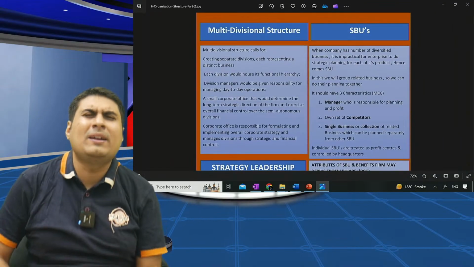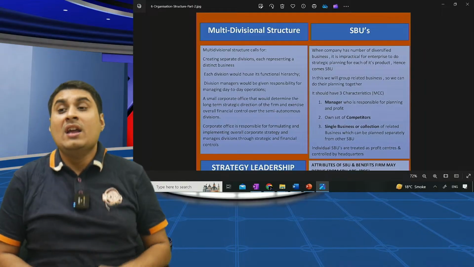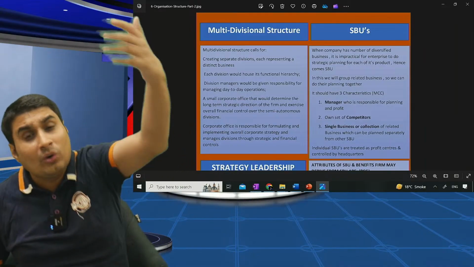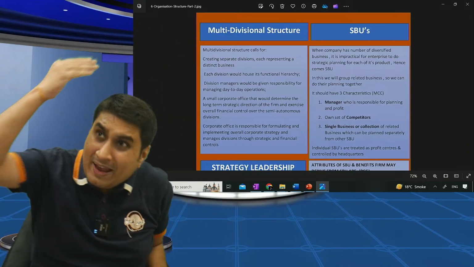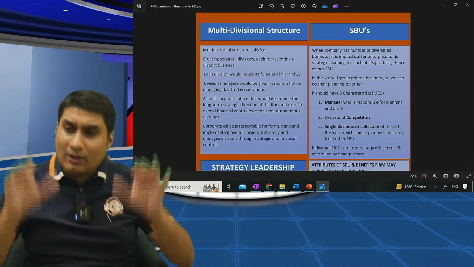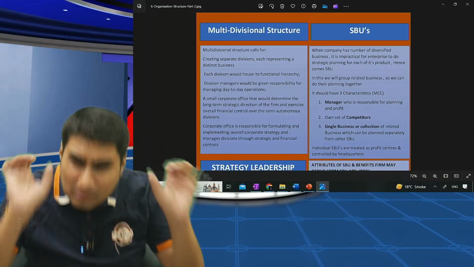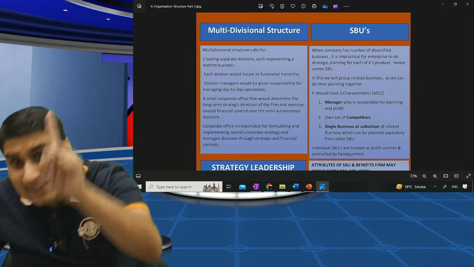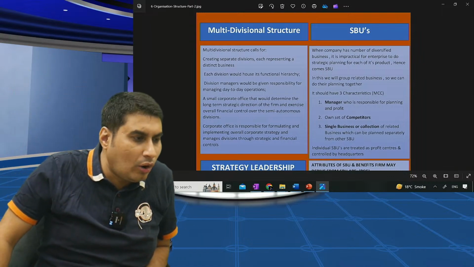Sir, what's the difference between divisional and multi-divisional? In divisional, divisional heads are given full power. In multi-divisional, your top office only decides the direction of the company and makes the strategy of the company. You are given semi-autonomous power. You can do routine work and are responsible for day-to-day operation, but everything will be controlled by the top office.